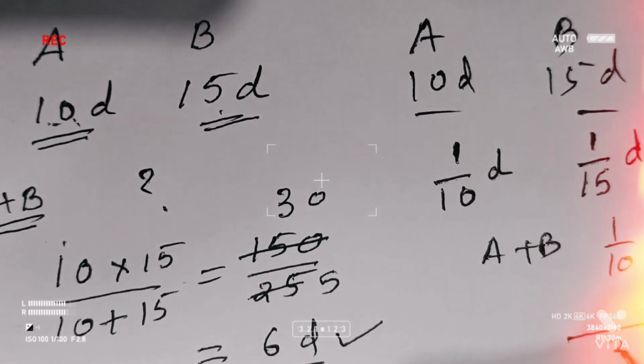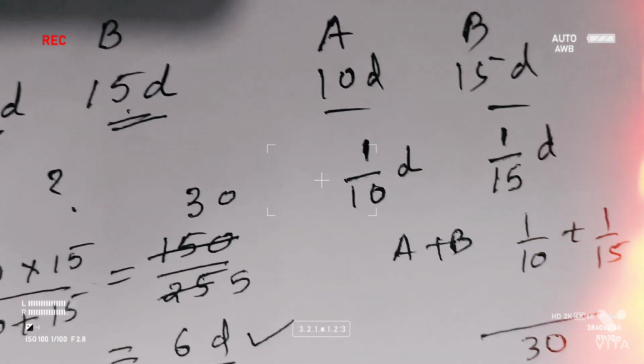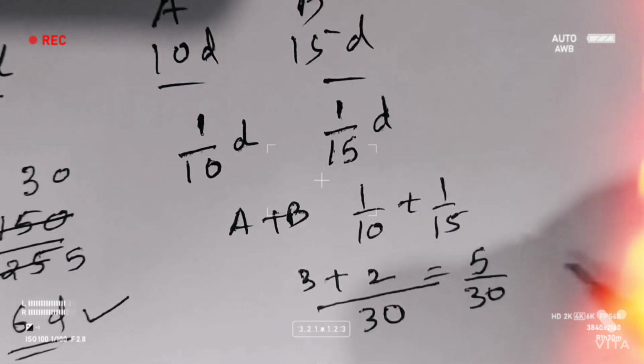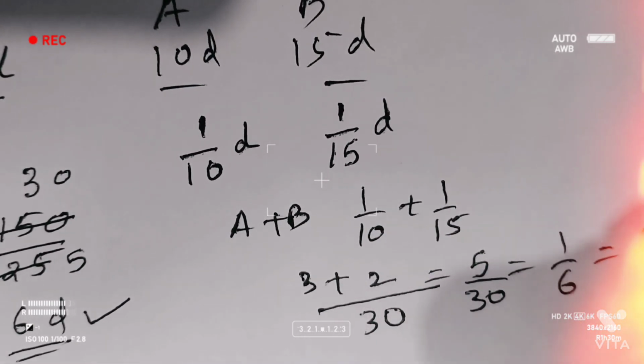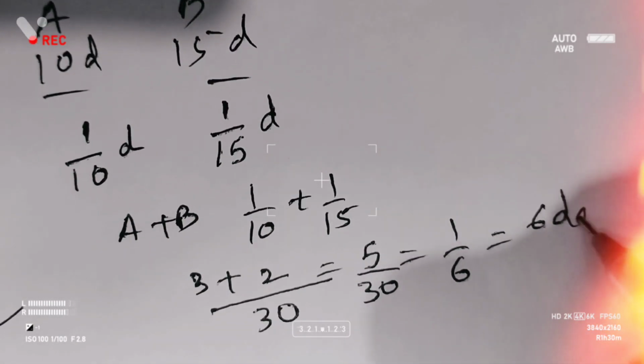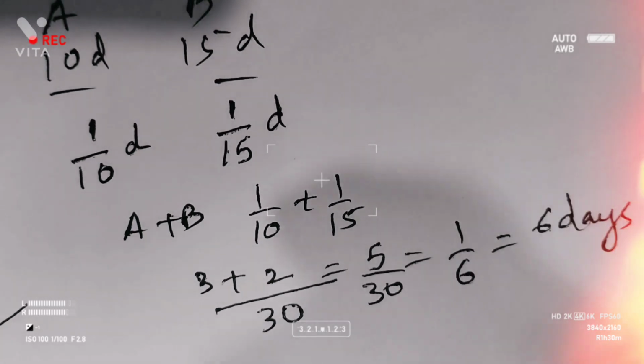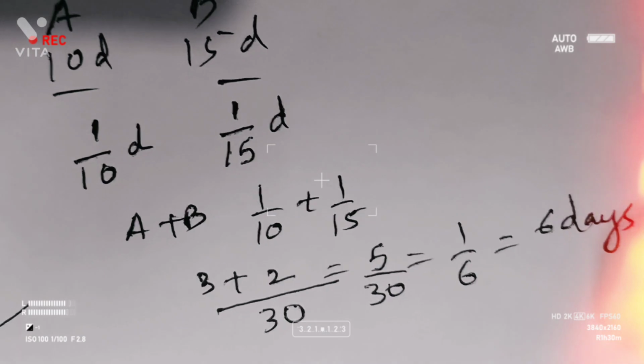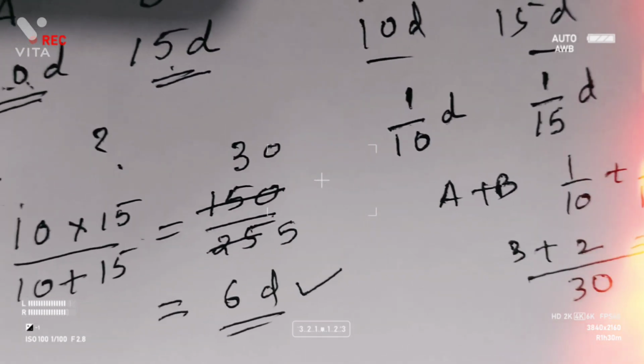That is, 30 is the LCM. So 10 3s are 30, 15 2s are 30, that's nothing but 5 by 30. That's nothing but 1 by 6. That is equal to 6 days. Why? Because I am taking 1 by 10 plus 1 by 15, I am reversing 1 by 6 as 6 days. Hope it's clear. Here also we got the 6 days.